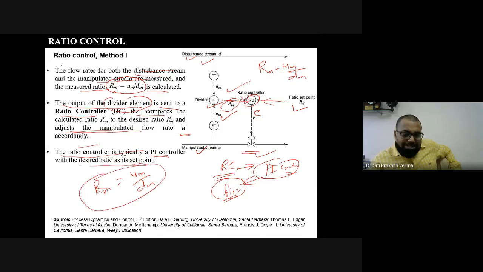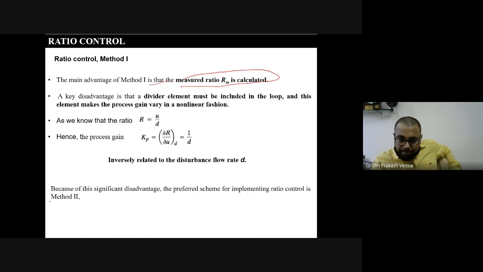Based on this UM divided by DM, the error is calculated, right? So this is the advantage. However, along the same line, there is some disadvantage that also comes due to the use of the divider. The divider element makes the system non-linear. Am I right? I'm repeating once again, it is a very important line.